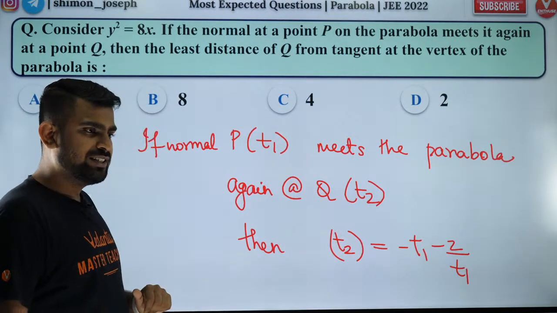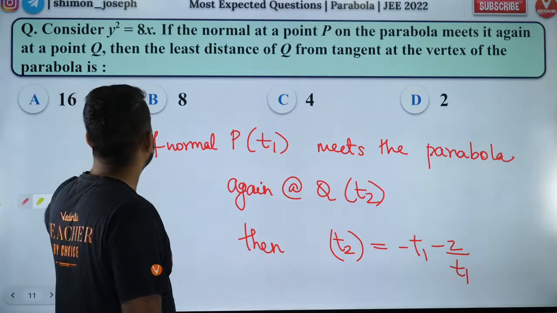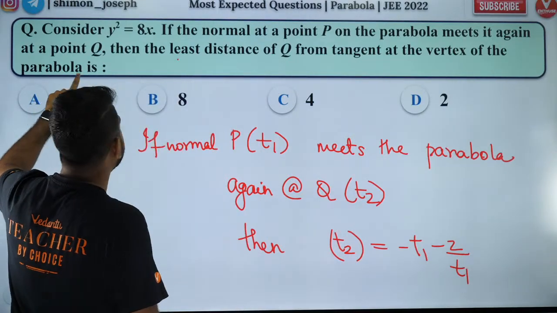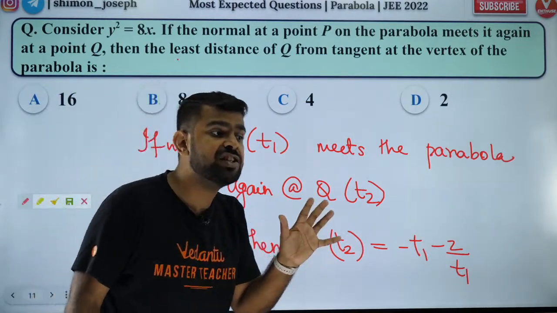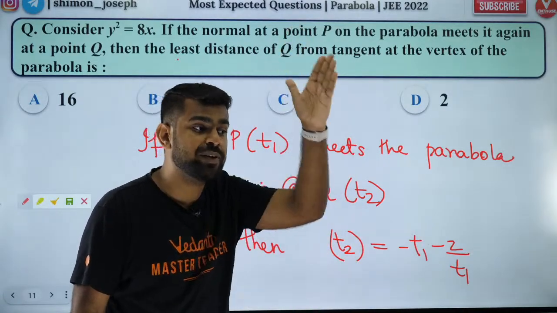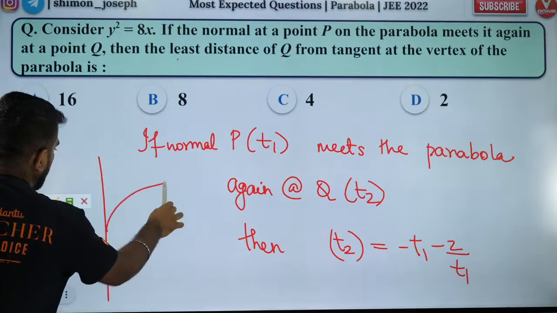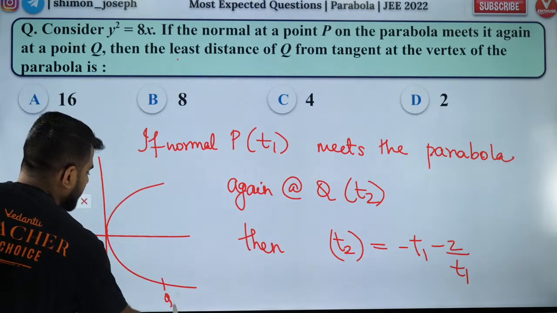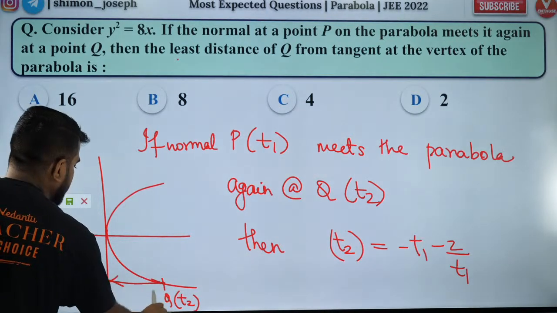Okay, super. So people, now what are they asking? Least distance of Q from tangent at the vertex of the parabola. So what is tangent at the vertex? Tangent at the vertex, my dear boys and girls, is nothing but your y-axis. So you have the y-axis and we want to find the distance of Q. So Q is what? Q is T2. So distance of Q from the y-axis will be the x-coordinate of Q.